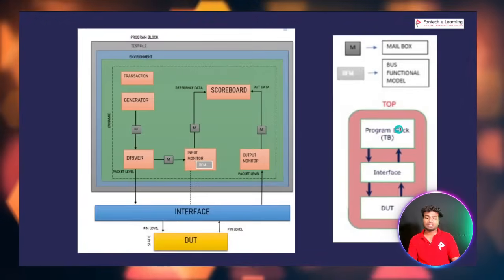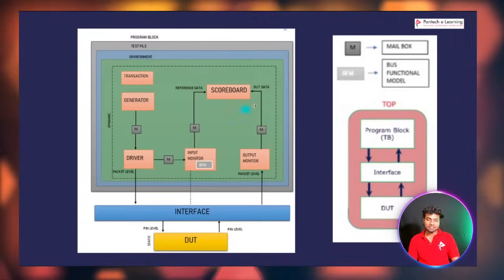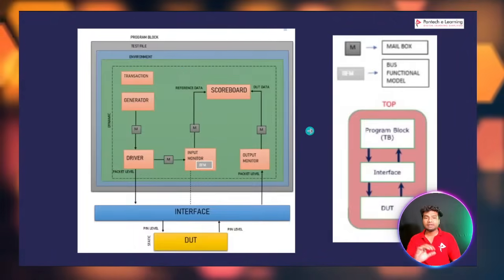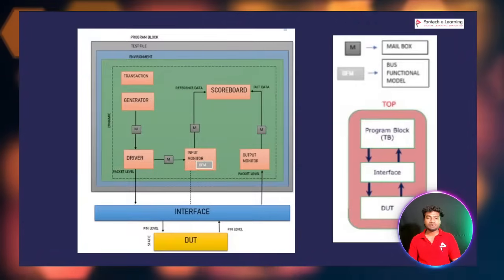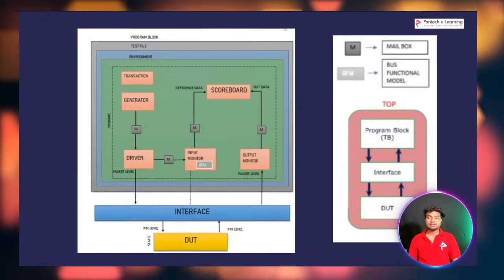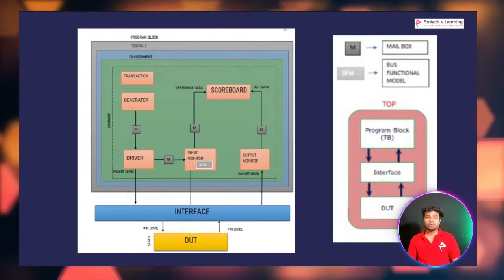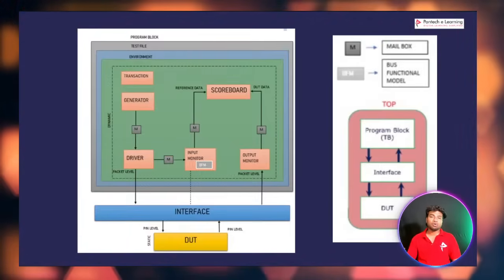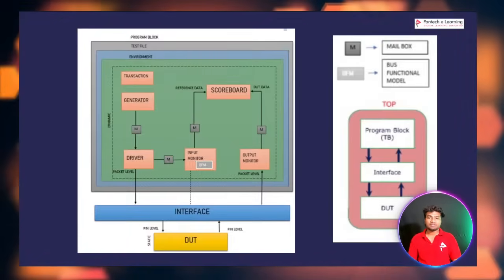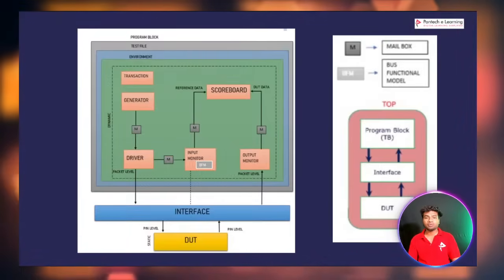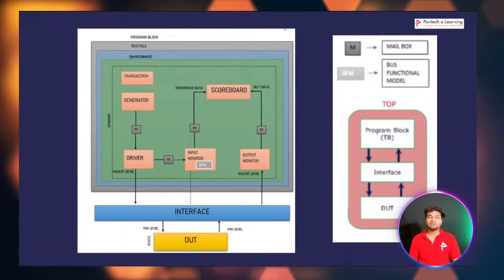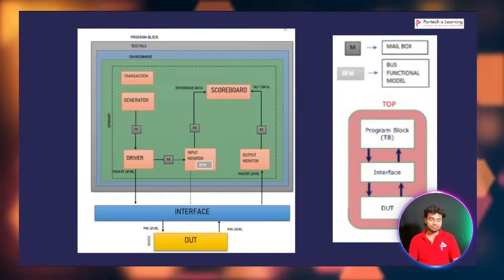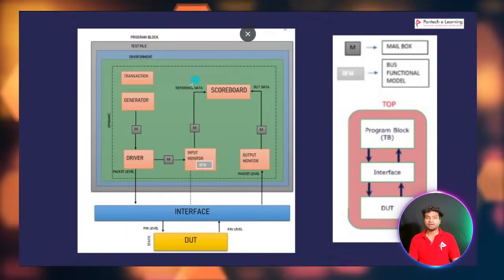In the test bench we have the scoreboard. You can see here we have the scoreboard. It will compare with the reference module. We have some golden reference module, which is our expected output. If the DUT gives the required expected output, meaning the reference model and the DUT output both match, then our test case is positive. Why? Because it is working correctly. This is how the test bench architecture works.